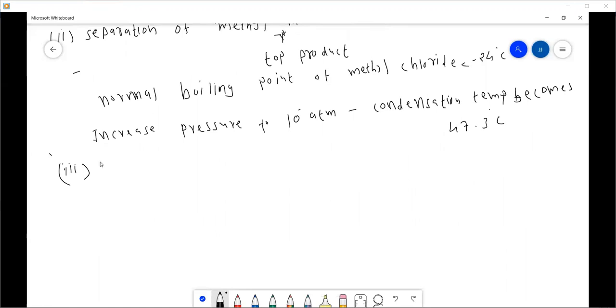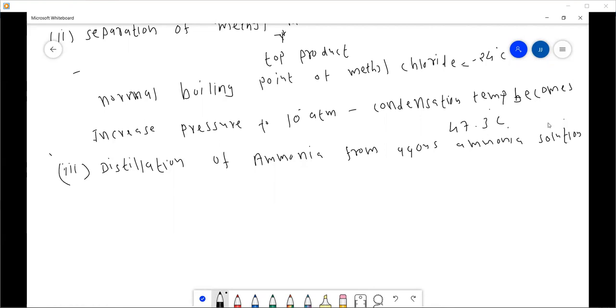Now the saturation pressure of ammonia at 40 degrees centigrade.